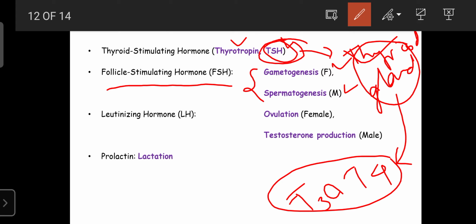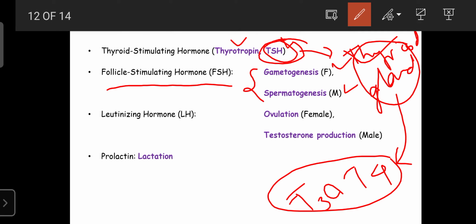FSH reaches the gonads, the fallopian tubes, ovaries, or even the testes, where it enhances the secretions of estrogen, progesterone, and testosterone. Then those hormones are involved in gametogenesis as well as spermatogenesis.